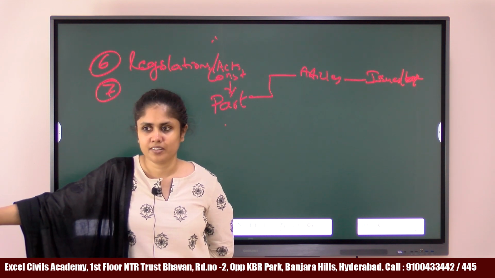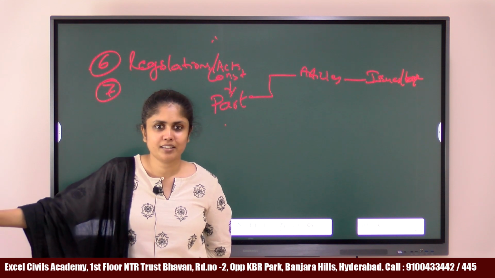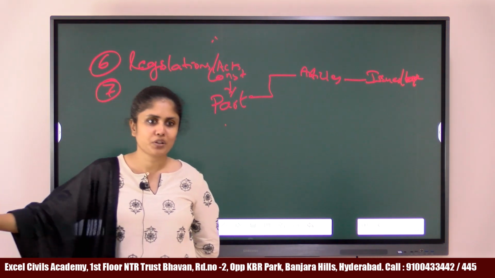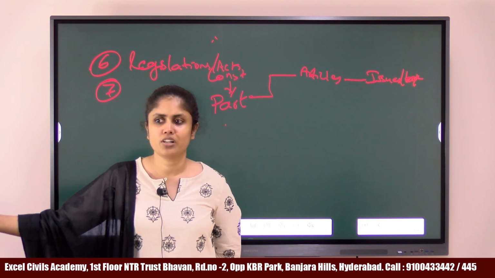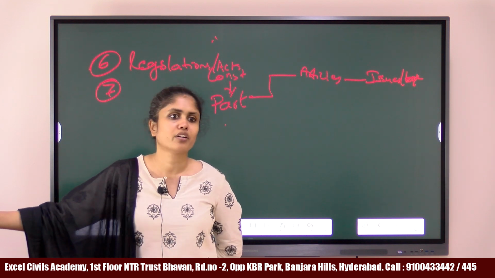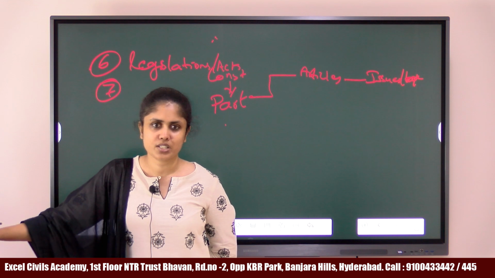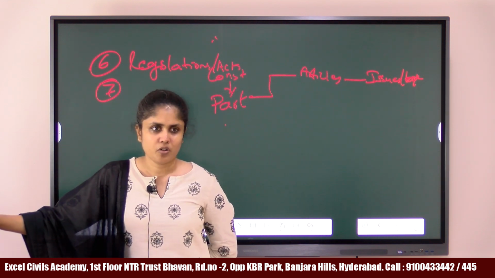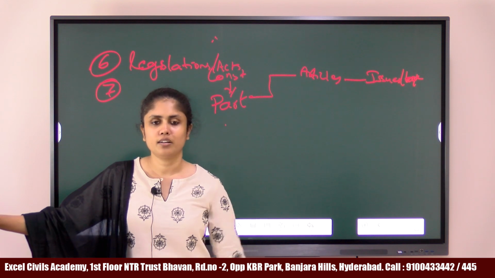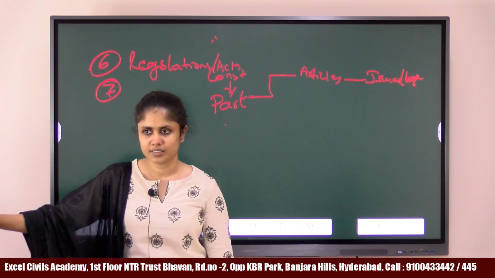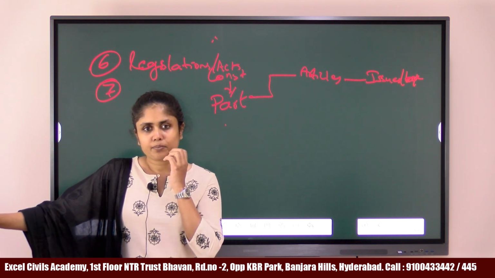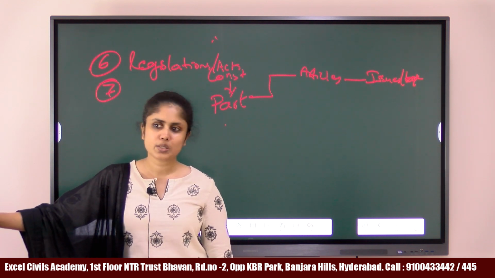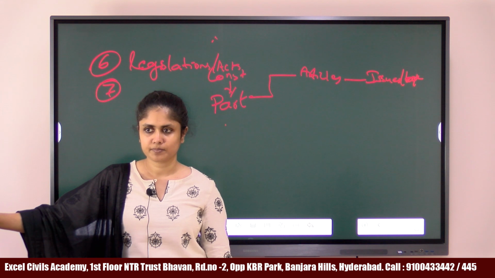Accountancy, for example. I may not be able to understand accountancy, but there are certain general optionals which everybody will be able to understand, like PSIR, sociology, anthropology, public administration, geography, history. These are basic subjects which you will learn about in your general studies papers also. Optionals may be a more in-depth analysis of all these topics, but basics you will be able to understand in all these subjects. So these are general optionals which many of the students take.